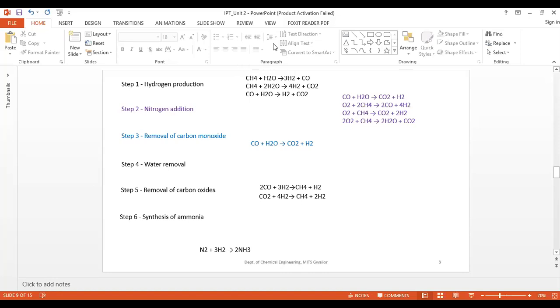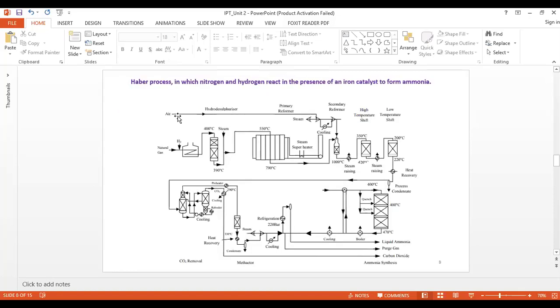Before the production of this one, all sulfurous matter coming through the air must be removed from the natural gas to prevent catalyst poisoning. These are removed by heating the gas to about 400 degrees Celsius and reacting it with zinc oxide. When zinc oxide reacts with the hydrogen sulfide, it will form zinc sulfide plus water, and you can easily remove that zinc sulfide.